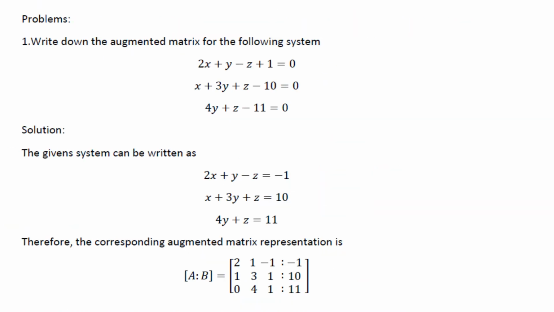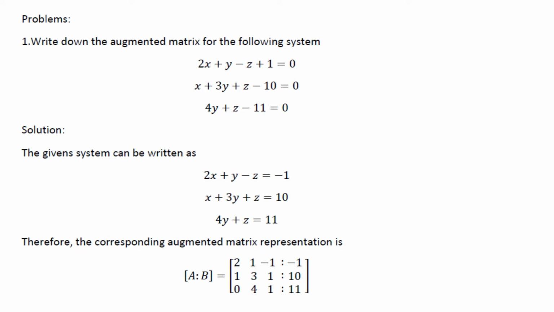We'll do some problems. First one is: write down the augmented matrix for the following system. 2x plus y minus z plus 1 is equal to 0. x plus 3y plus z minus 10 is equal to 0. 4y plus z minus 11 is equal to 0.